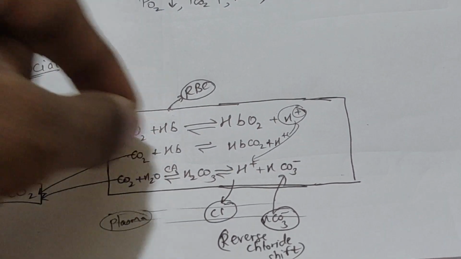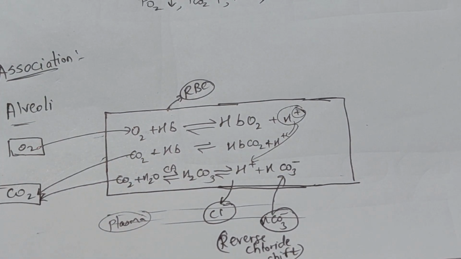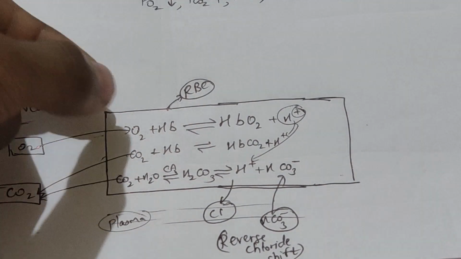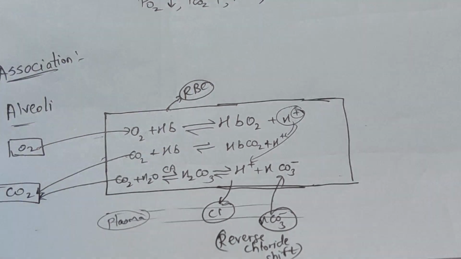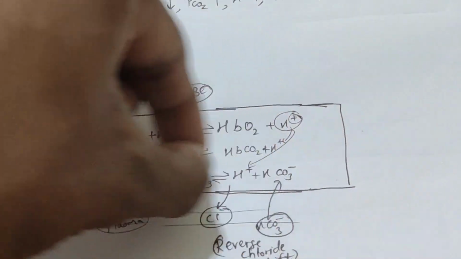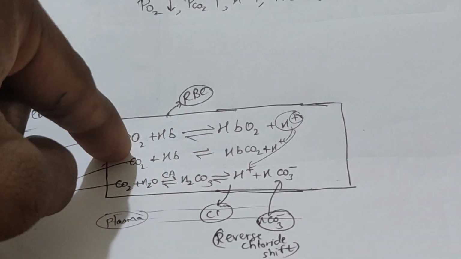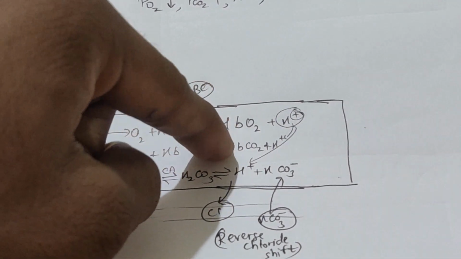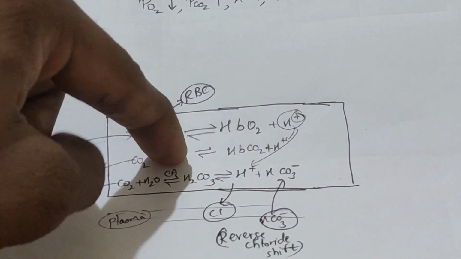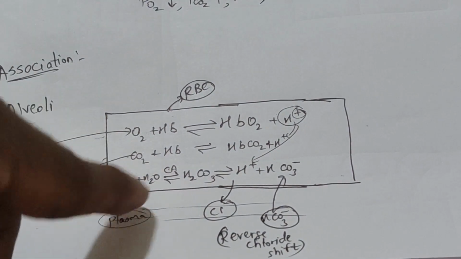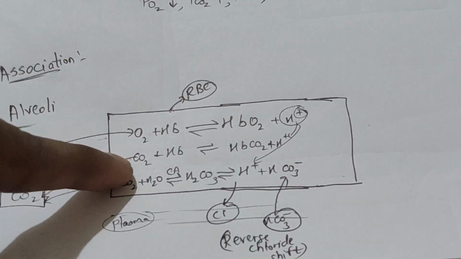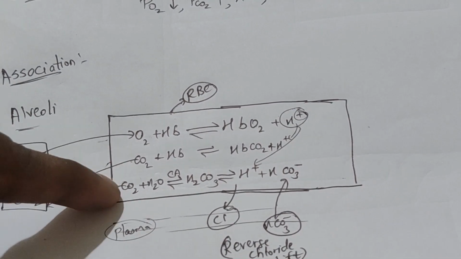Okay, as CO2 is diffusing, now again go to the chemical equilibrium. If one of the reactants is going away like this, then the forward reaction occurs. So HbCO2 dissociates into Hb plus CO2, nothing but carboxyhemoglobin dissociates into hemoglobin and CO2. At the same time, this is an important reaction given in NCERT.